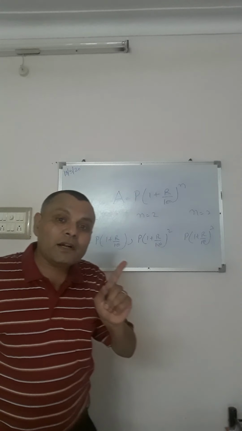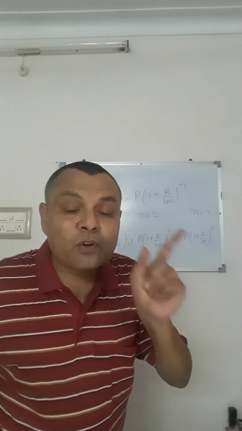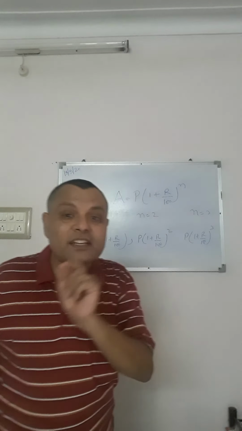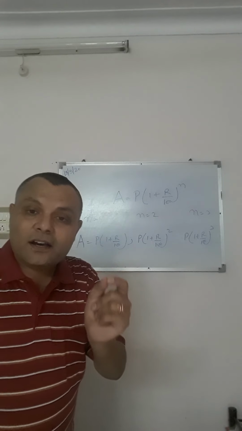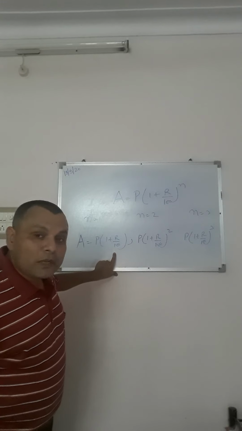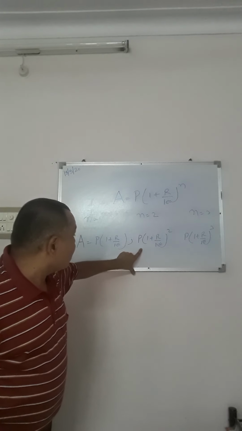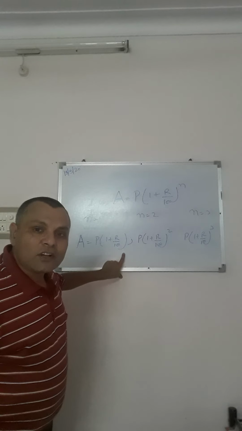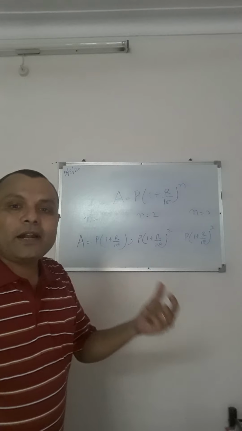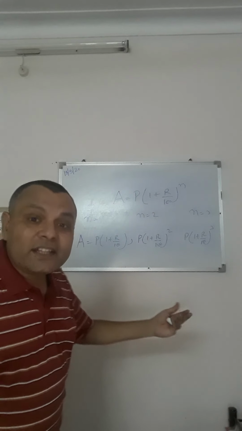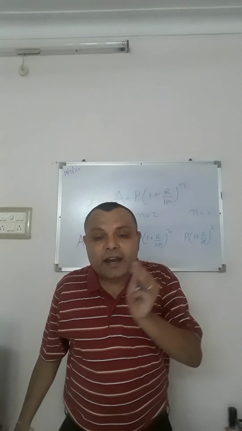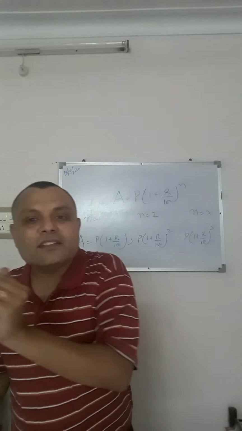In the previous example, the pattern is of arithmetic progression because we are adding something to the previous term to get the succeeding term, that is 500. Here we are multiplying something with the previous term to get the succeeding term, that is 1 plus R upon 100. This is a constant term which is the basis of a pattern. And in this chapter we are going to read about arithmetic progression, where we add something to the previous term to get the successive term.